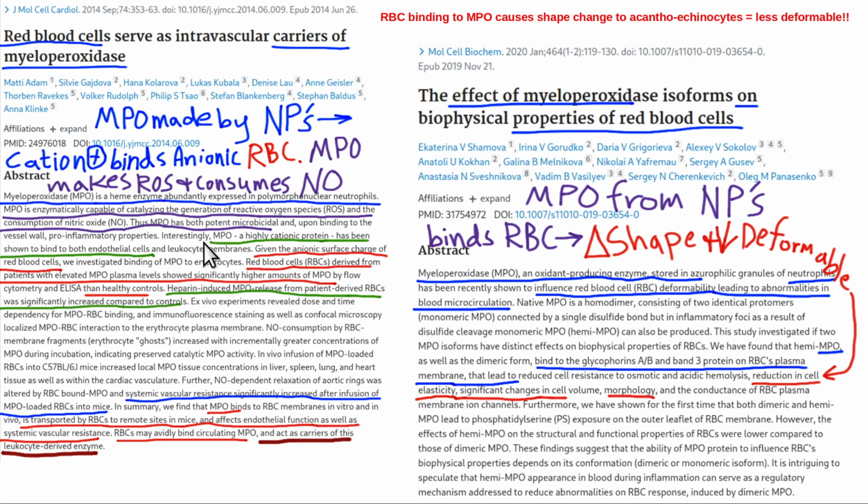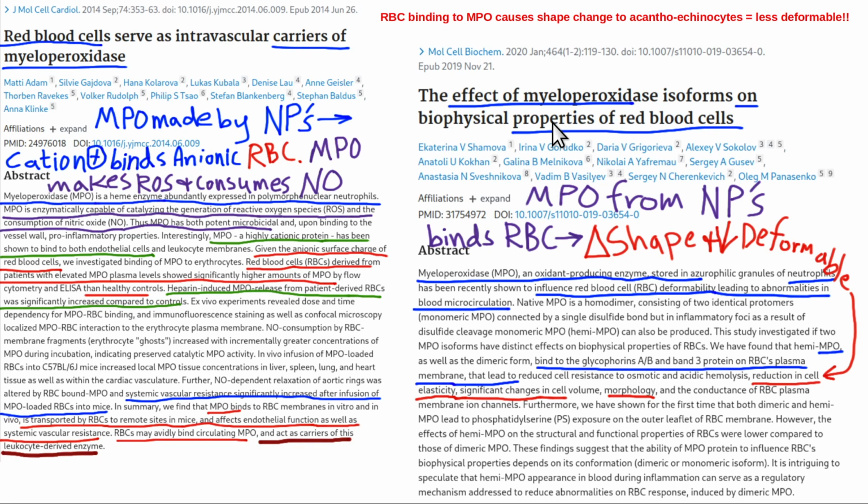The idea of a cation especially being positively charged. Okay, MPO makes ROS, reactive oxygen species, and it consumes nitric oxide, your vasodilator. You don't want your vasodilator consumed because then your arteries are less able to dilate. So that's going to decrease oxygenation to the tissues. That's going to decrease blood delivery. This is going to cause inflammation, which can damage cells.